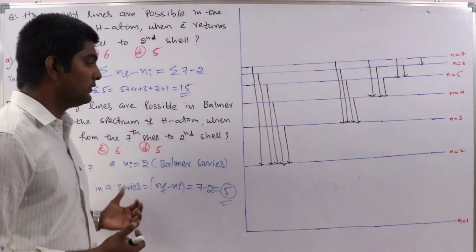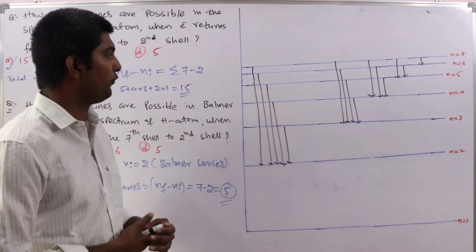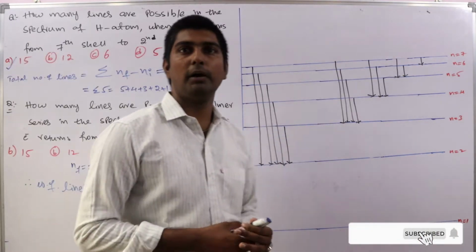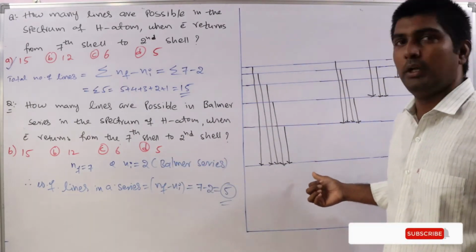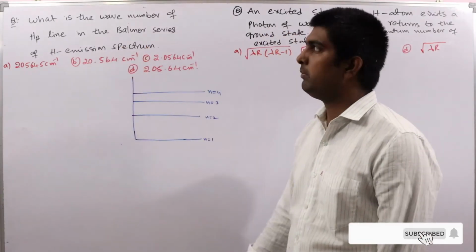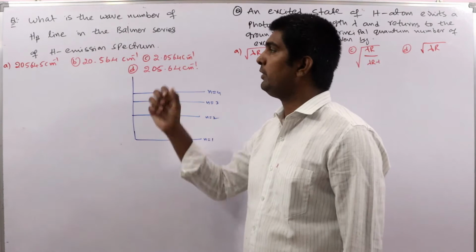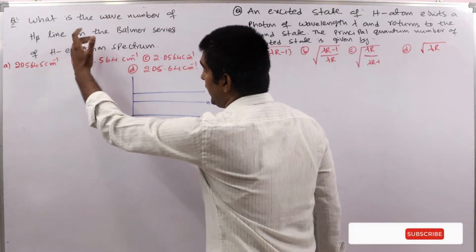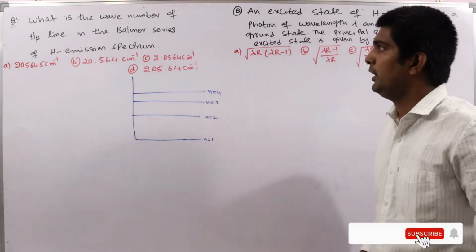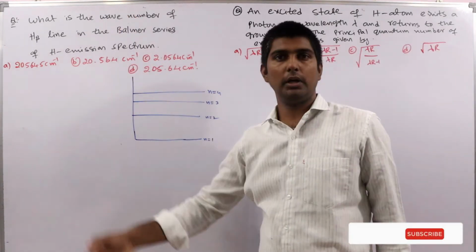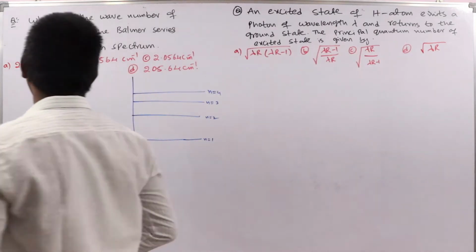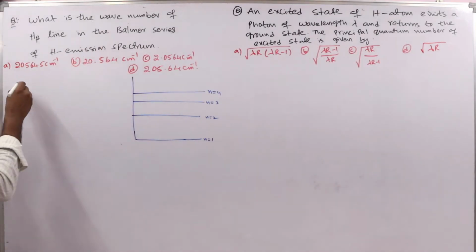Then we get 7 minus 3, total 4 lines. Okay, like that, depending upon the problem we have to solve. Now let us see another model problem. What is the wave number of H beta line in the Balmer series of hydrogen emission spectrum? Okay, we have to calculate wave number of the H beta line in the Balmer series. So what is the formula here to calculate the wave number?